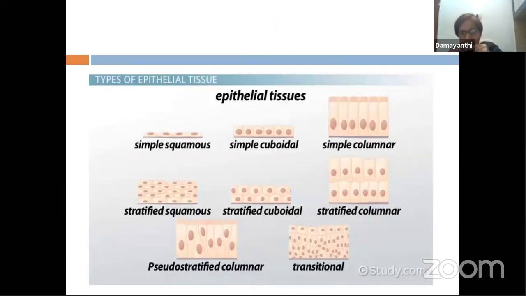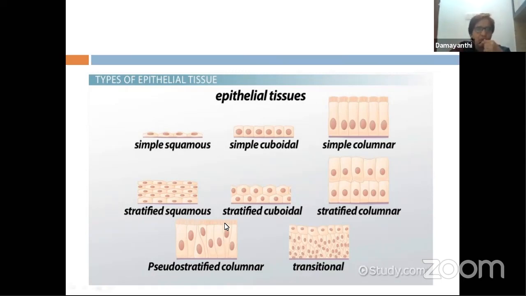Now, before getting into the human excretory system in detail, I just want you to recapitulate the types of tissues that we learned last year in the second chapter. You remember your second unit, where we dealt with the types of tissues in structural organization. There are four types of tissues which make up all our organs and organ systems. So, what was the first tissue that you learned? It is epithelial tissue, as you can see on your screen. Epi means upon, thelial means growing on. So epithelial tissue is the one which forms the covering and lining of the organs.